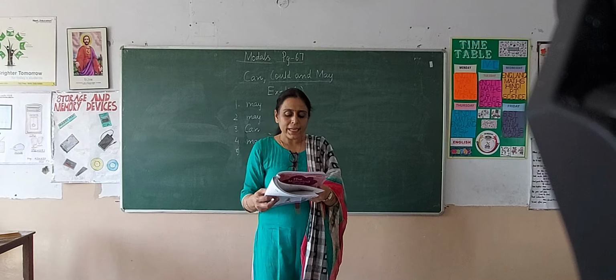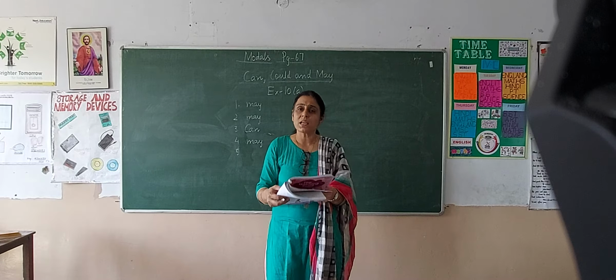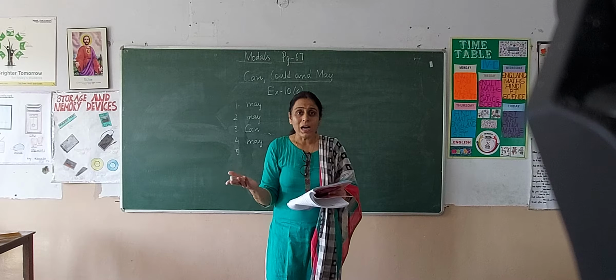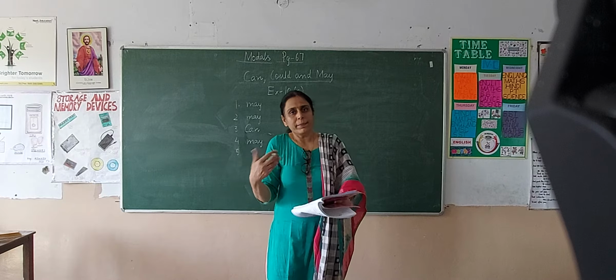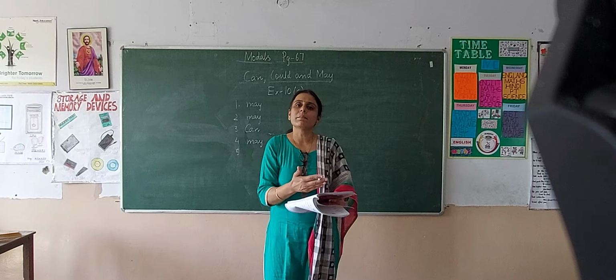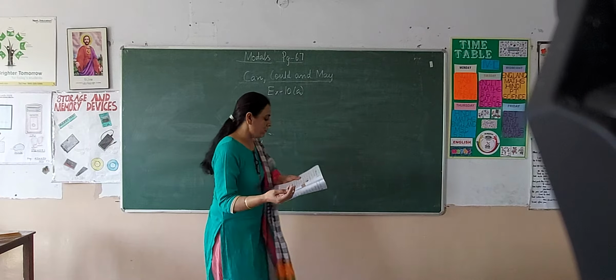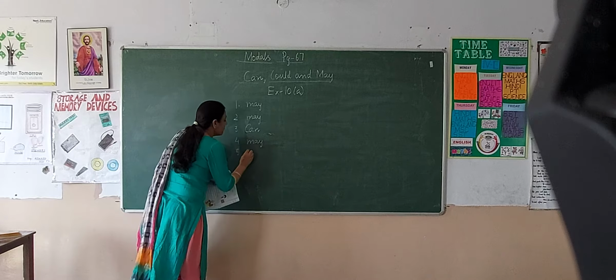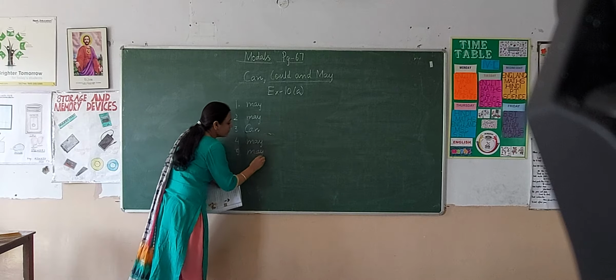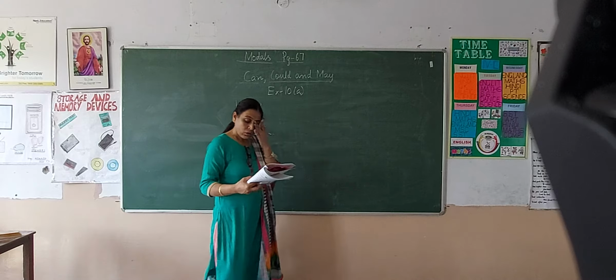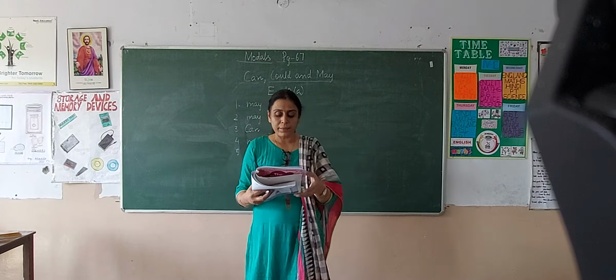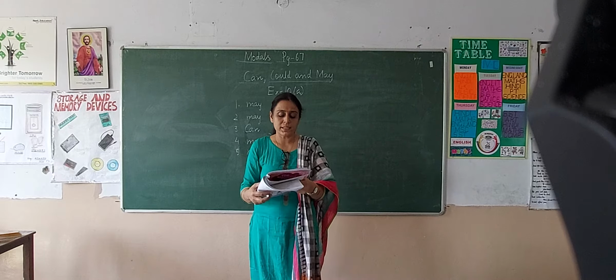Next is, he dash not have noticed us. So again there is a possibility. Maybe he has noticed us or maybe he has not. So here again what will we write? He may not have noticed us. Alright. Now next children, 6 sentences.